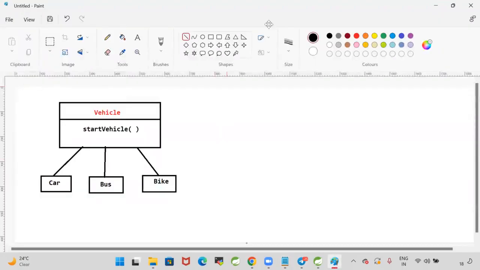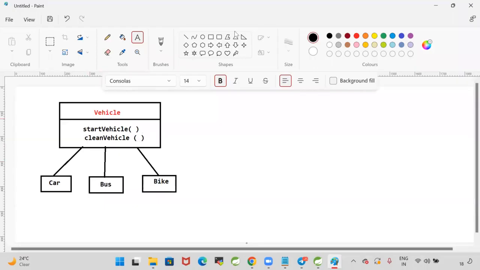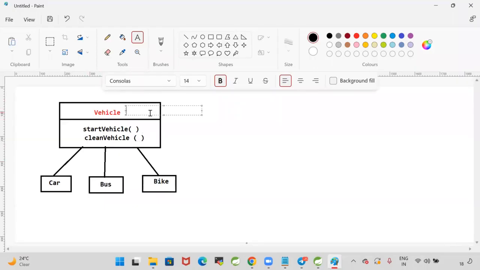That's fine. But let's assume that after this project development is completed, car class is completed, bus class is completed, bike class is completed, all these 3 classes implementing this interface. Now we got one new requirement from the client to add a clean vehicle method. If I add a method called clean vehicle in the interface, by default every method in the interface will become an abstract method. I have added a new abstract method in the interface.